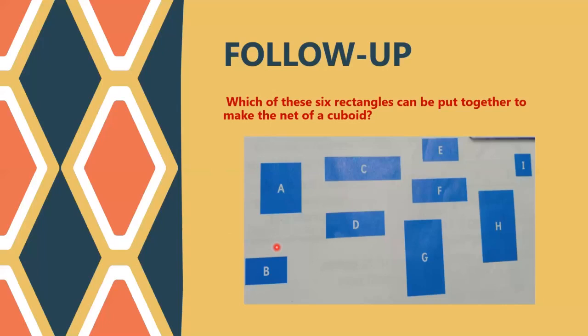In this session, you don't have much to learn. When you come to the net portion, it is just to understand the concept. You're not learning anything new. You're just doing some activities to understand how the net works, how we can convert a 2D shape to a 3D shape. I hope you understand what we discussed today. Try to do the follow-up. It is an activity. We don't need to do any calculations or apply any formula. It's just like a puzzle. Find out which 6 rectangles can be put together to make the net of a cuboid.